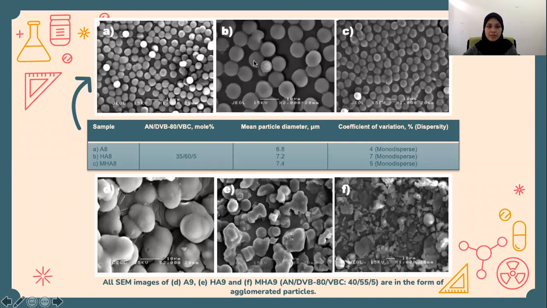From the SEM images, we can see that all samples with a ratio of 35, 60, and 5% of AN/DVB/VBC are in the form of spherical beads with monodispersed microspheres. Meanwhile, the SEM images of adsorbents with ratio 40, 55, and 5% of AN/DVB/VBC are in the form of agglomerated particles.